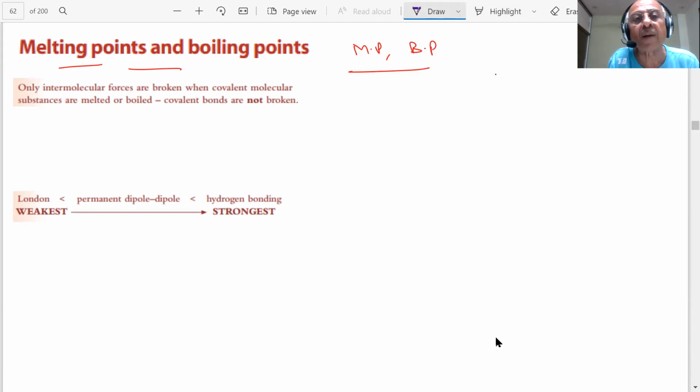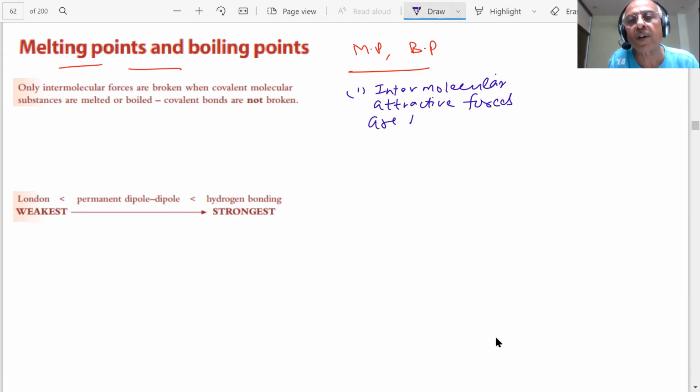During this process, what happens, student? The intermolecular attractive forces are broken, student, not the covalent bonds, because if covalent bonds break, then the molecule will dissociate.